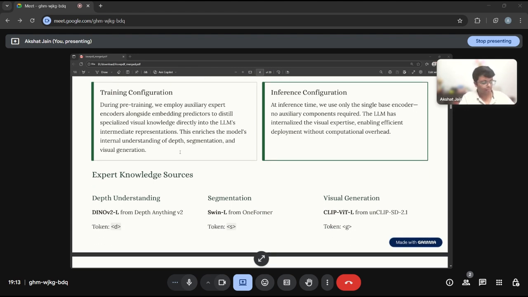We use three expert knowledge sources, each with its own special token. For depth understanding, we use DINOv2-L from Depth Anything. We use a token D for depth, S for segmentation, and G for visual generation.